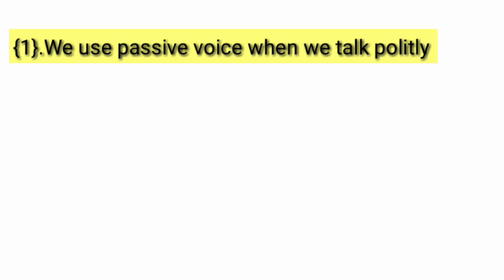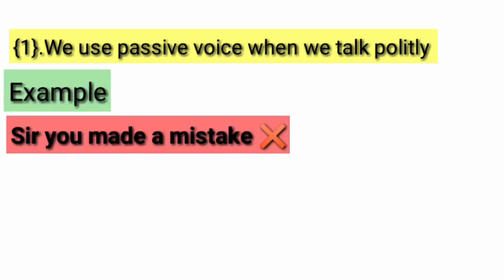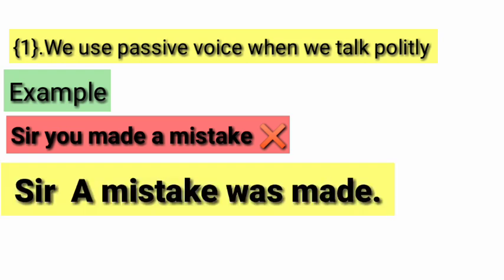First usage: we use passive voice when we talk politely. For example, "Sir, you made a mistake." It's very bad to say. Instead, "Sir, a mistake was made." So it is the best way to say it, and to convert the active voice into passive voice.